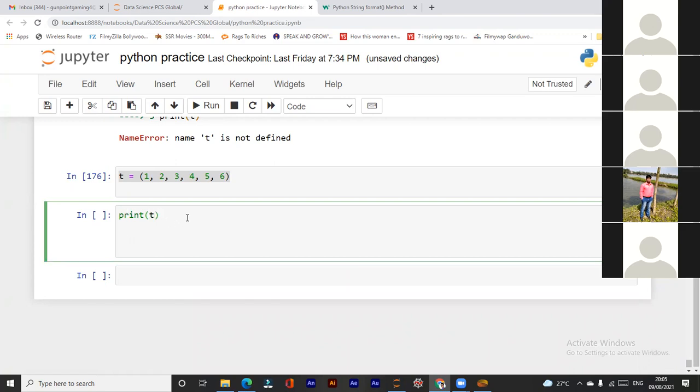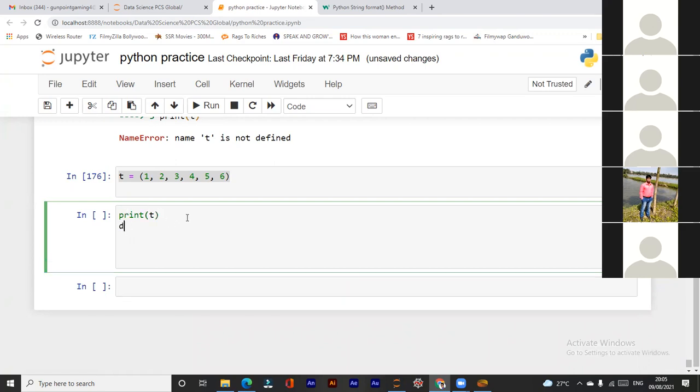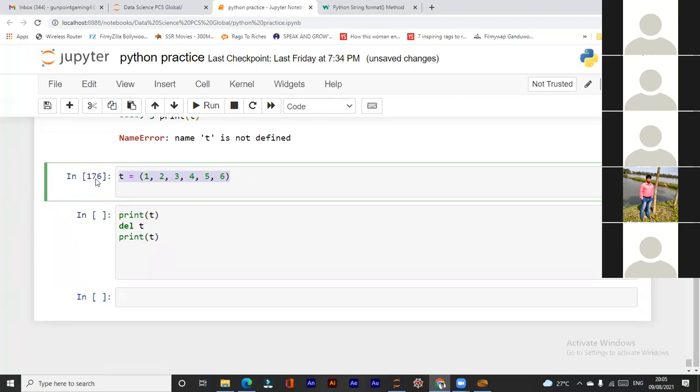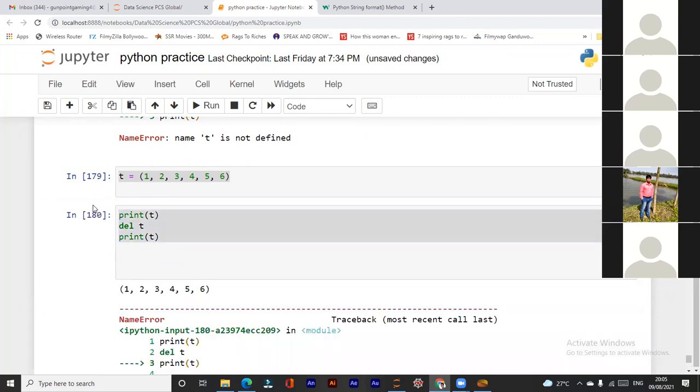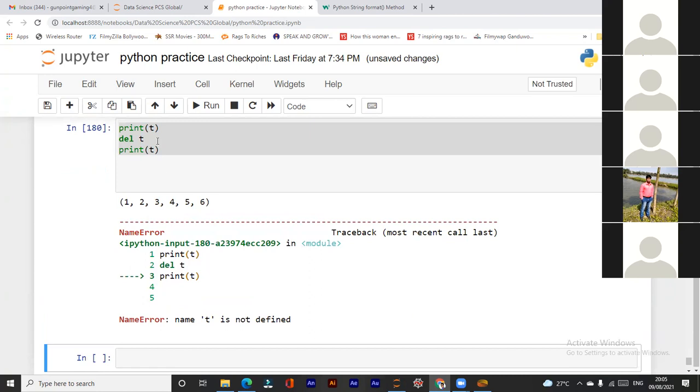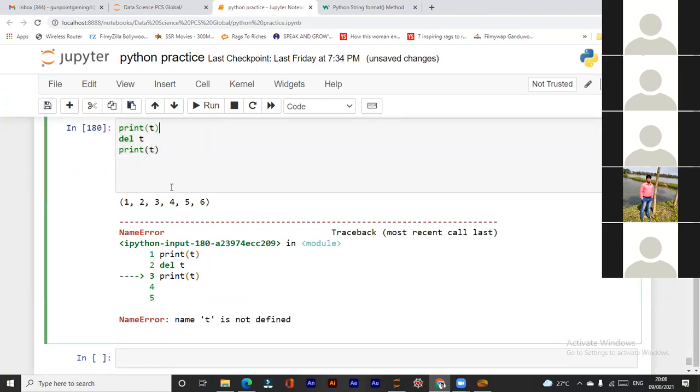Print T, then delete T, then again print T. See? Before deleting, there was a tuple. After deleting, it cannot find the tuple. That's why name is not defined.